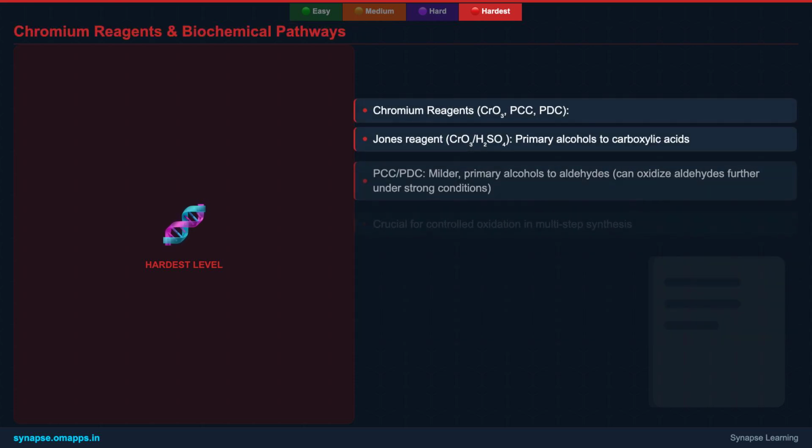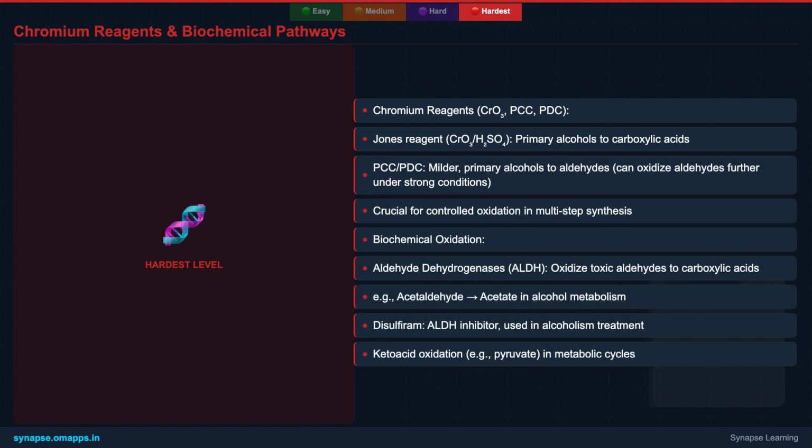Chromium-based reagents, while known for alcohol oxidation, also play a role in aldehyde chemistry. Strong reagents like Jones reagent can push primary alcohols all the way to carboxylic acids, but milder forms like PCC and PDC are carefully chosen to halt the oxidation at the aldehyde stage. This controlled oxidation is fundamental in multi-step organic synthesis where functional group tolerance is key.